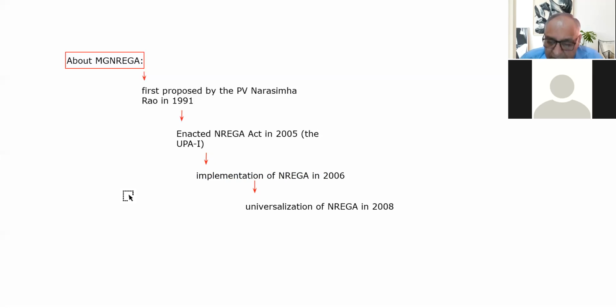By bringing the NREGA Act, the right to work, or the right to employment, was made a legal right. So everybody in the rural area was given the right to work.